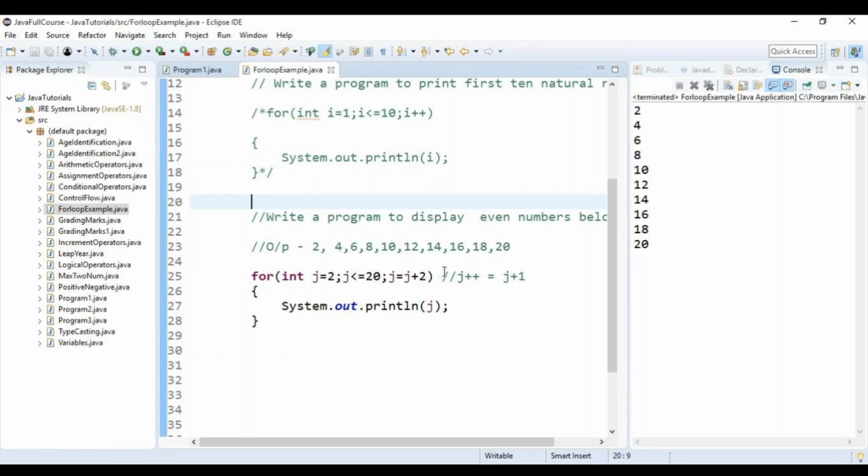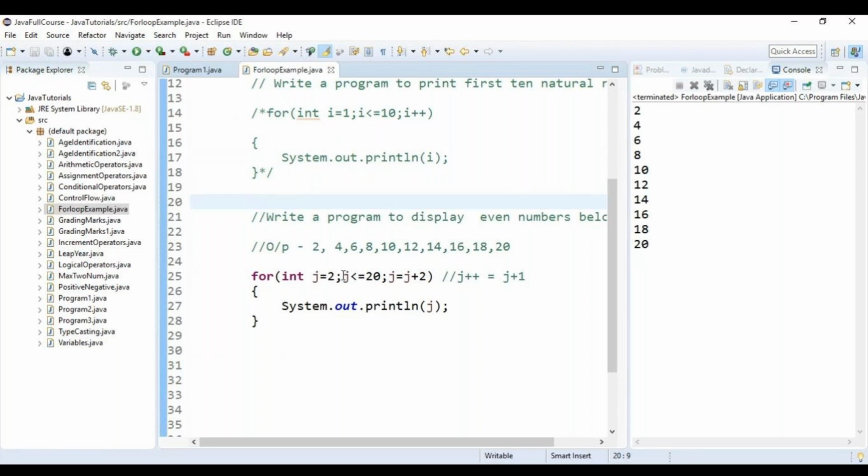Then each and every time I want to increment it by 2. So J is equal to J plus 2. So 2 is equal to 2 plus 2. Next time it will be 4. Is 4 less than 20? Yes, so 4 is printed. Again it will go to 6. Is 6 less than 20? Yes. So only for the first time J will be 2.